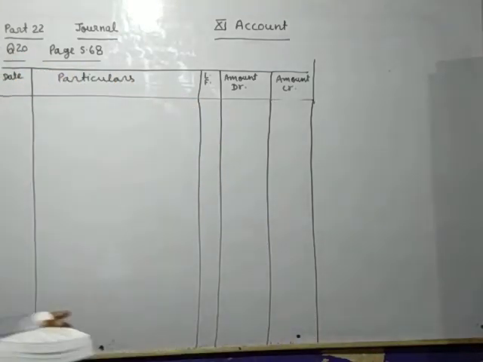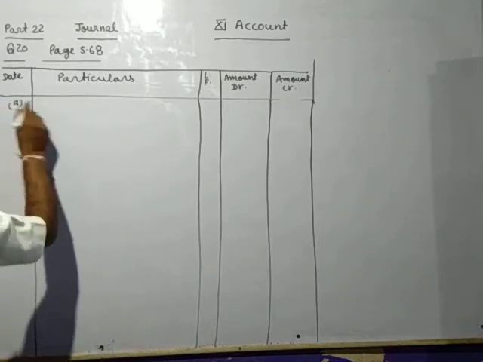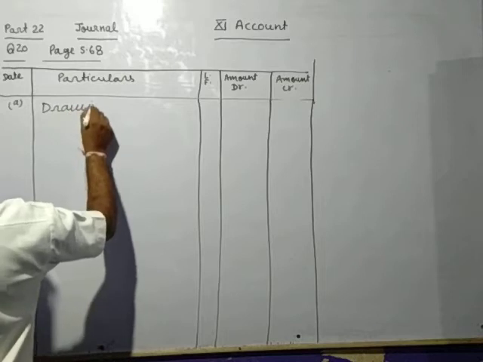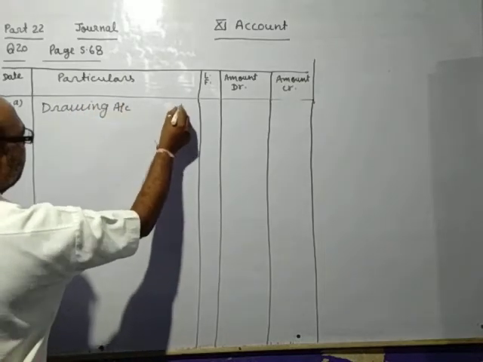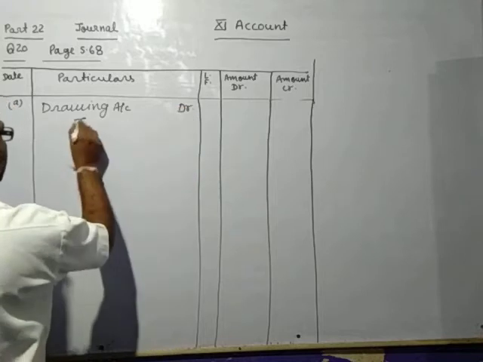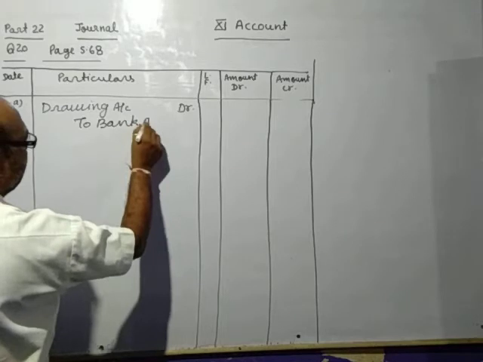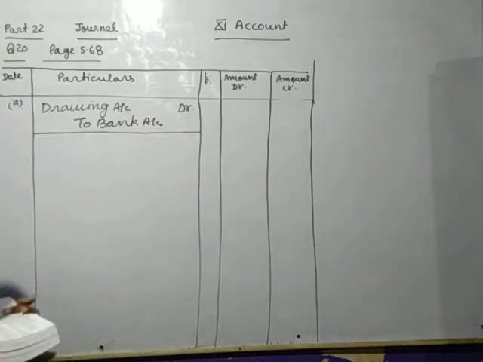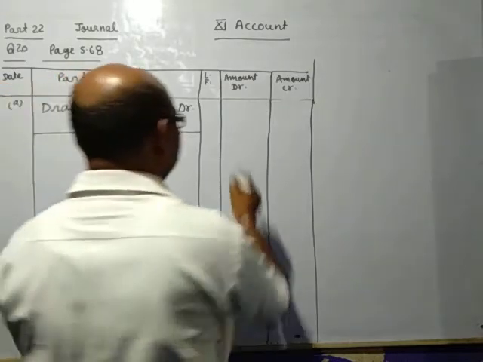So this is the drawing. So drawing account debit to bank account 10,000.